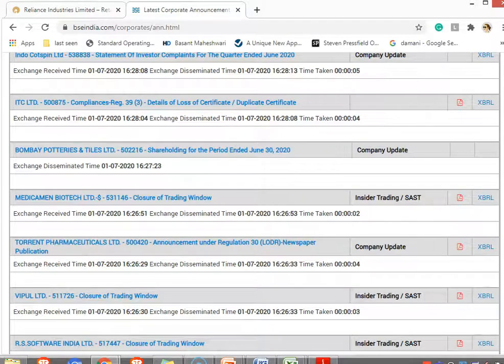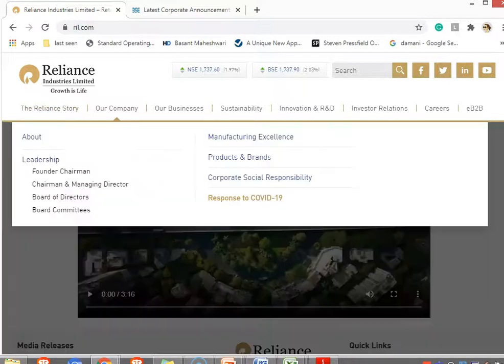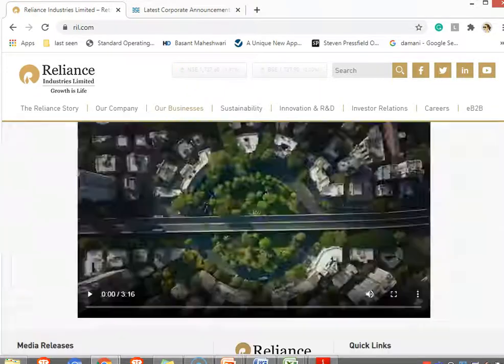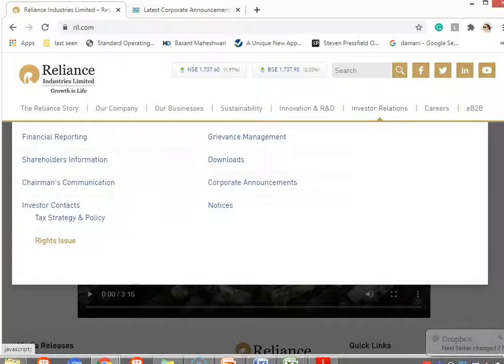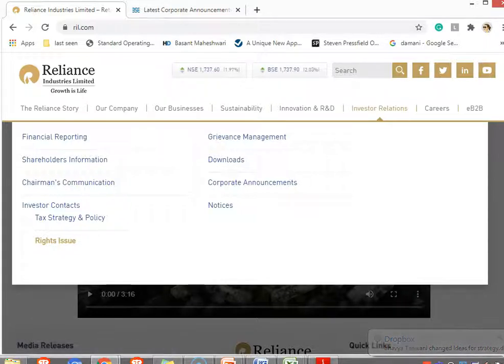Now we can go to Reliance Industries. First of all, I told you there'll be an about us section. So the Reliance story is basically the about us section for this company. Under our company section, they have given you details on who are the people managing the company. All the top managerial people's details they give you. Under our business section, this is basically the product or service section. So what all businesses they are operating, or what sectors they are into, they will tell you that. And then there is the important section that I told you, which is investor relations. They'll give you all the financial reports under here. The quarterly results will be there. Shareholding pattern, like I already told you, is there. And look at this, a rights issue was actually done by the company recently. So they have given you details related to the rights issue as well.